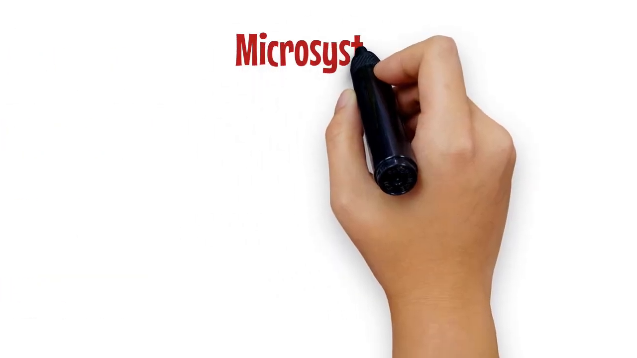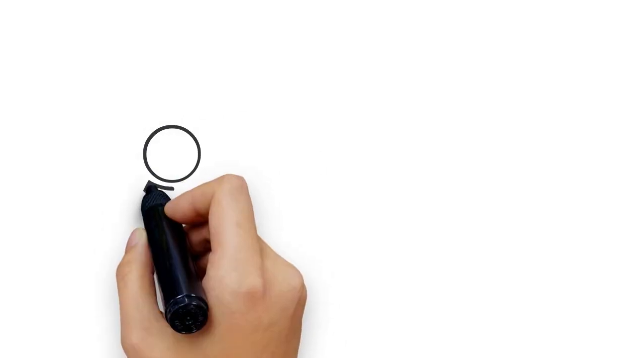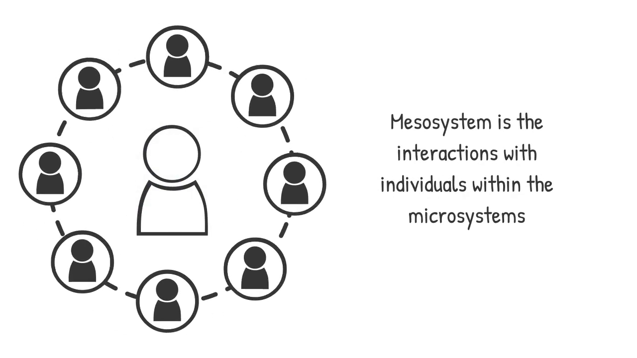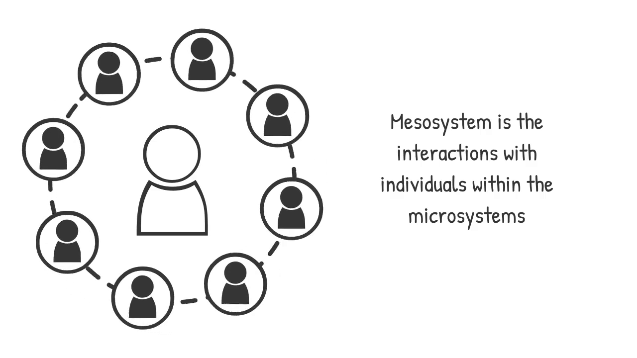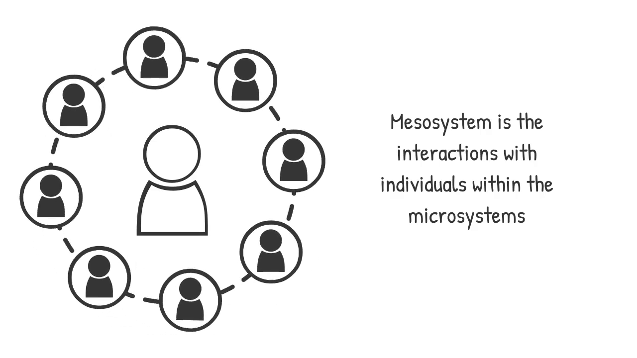The microsystem entails the people or groups that have immediate relationships with an individual on a day-to-day basis, such as family, friends, peers, co-workers, and teachers. The mesosystem involves the interactions between two microsettings that can directly affect the individual and their development.